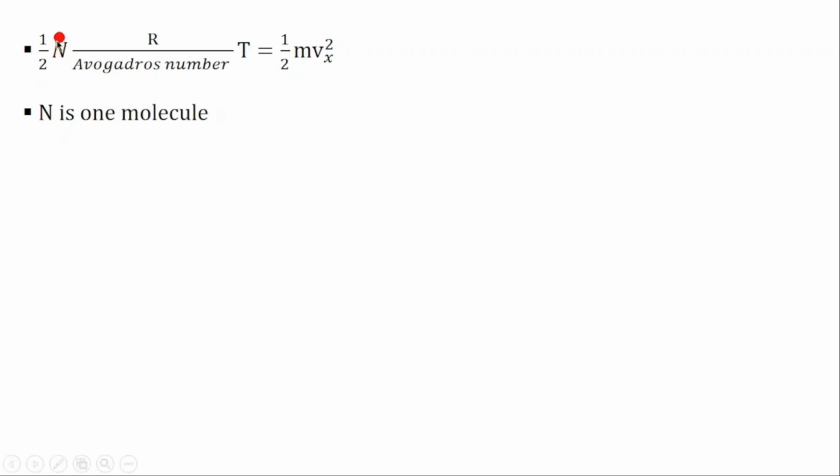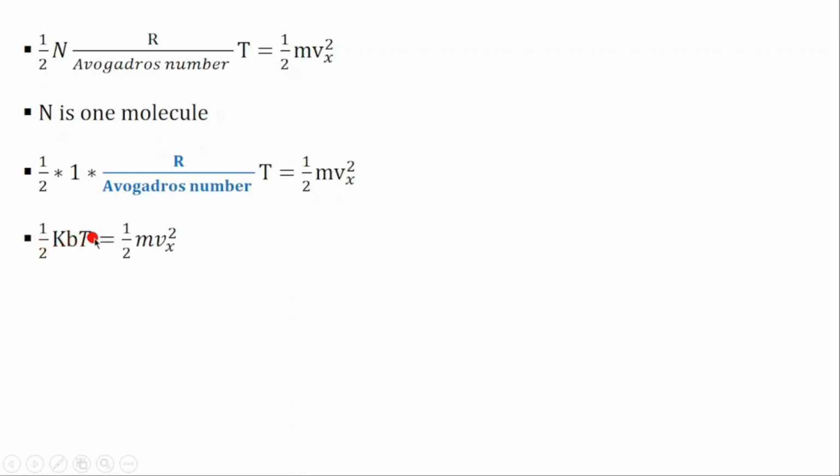Remember, n is 1. We are counting for n equal to 1 molecule, so one molecule having 1 degree of freedom. Also, the number of moles is equal to the total number of atoms divided by Avogadro's number. So here we need R over Avogadro's number. What is R over Avogadro's number? This is the kB, the Boltzmann constant.